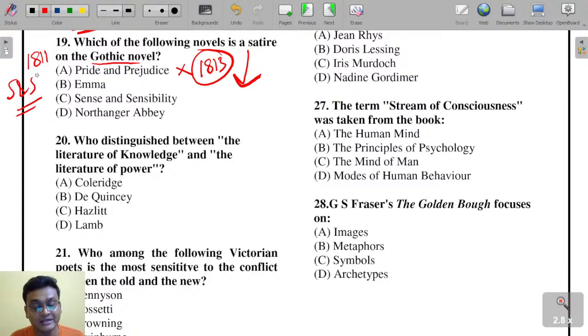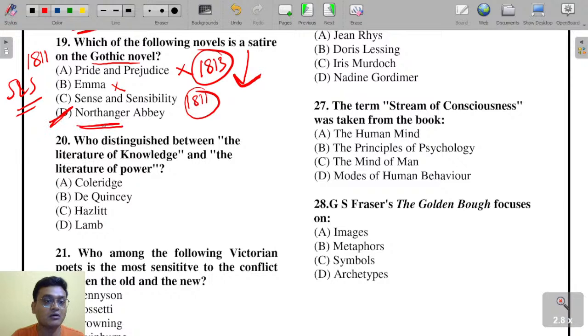Emma is not a satire on the Gothic novel. The right answer is Northanger Abbey, a satire on the Gothic novel.